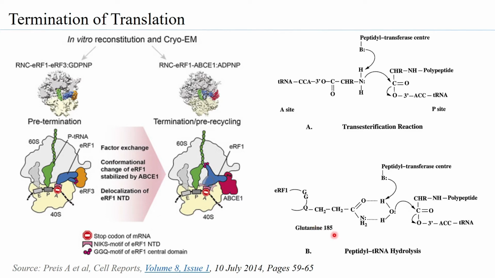But what should be very clearly noted is that when the ATP binding cassette element 1 binds to the ERF1, the conformational change of ERF1 is stabilized by the ABCE1 and the GGQ is positioned at the peptidyl transferase center.